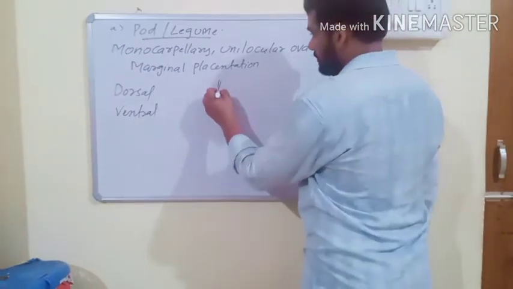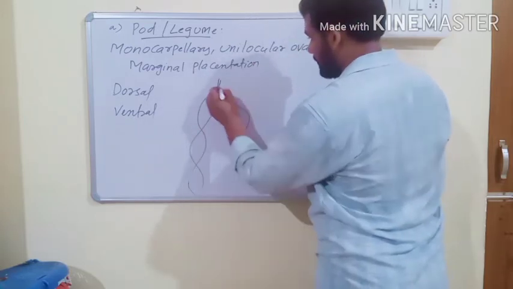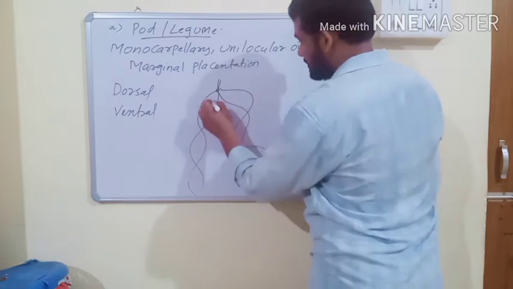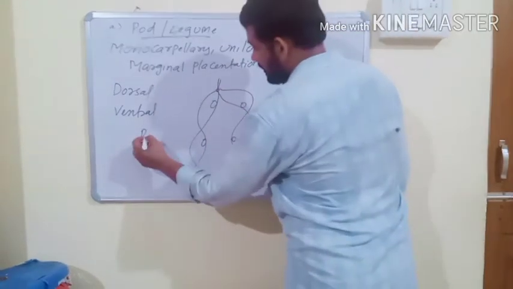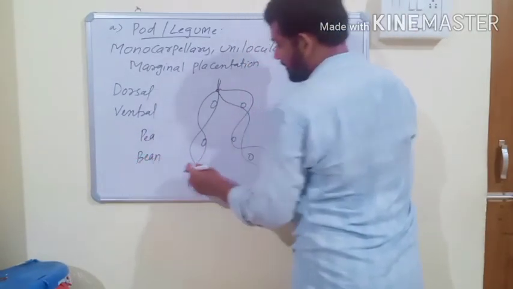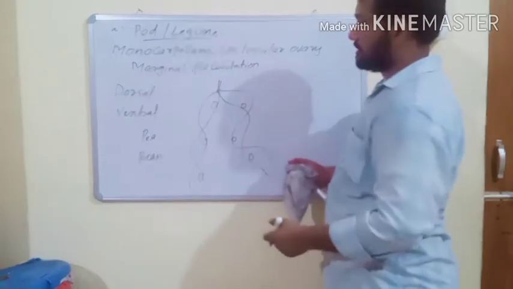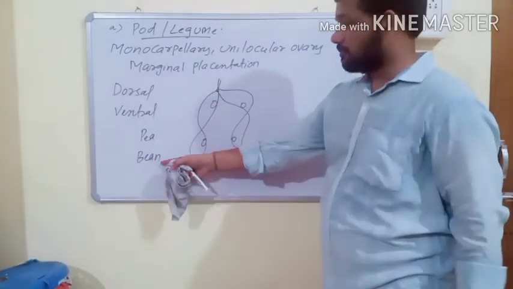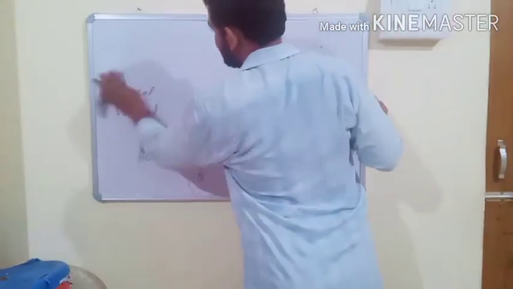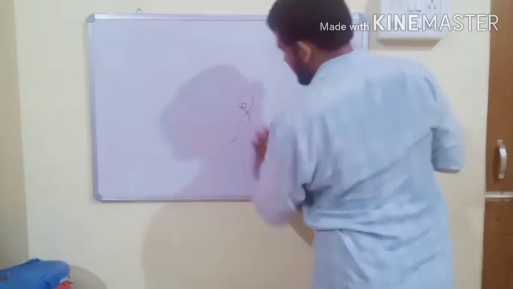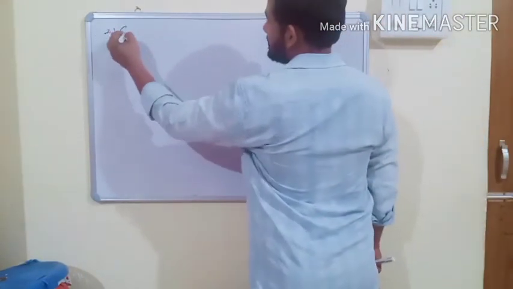For example, like this, and seeds are present inside this. If you observe the fruit of pea and the fruit of bean, at the time of maturity this fruit dehisces by both ventral side and dorsal side. And this type of fruit is observed in pea and bean. This is the first type of dry dehiscent fruits. The second one is siliqua. Dry dehiscent fruits are of four types: pod, and the second one is siliqua.